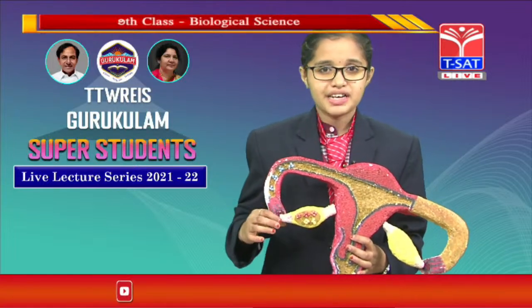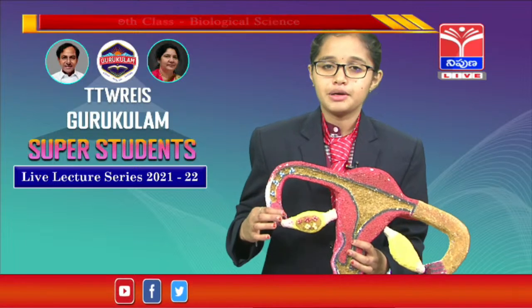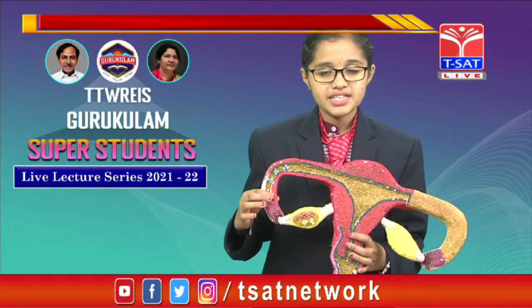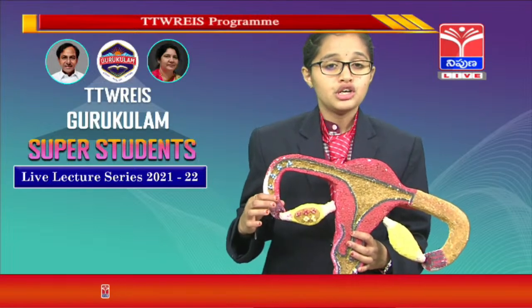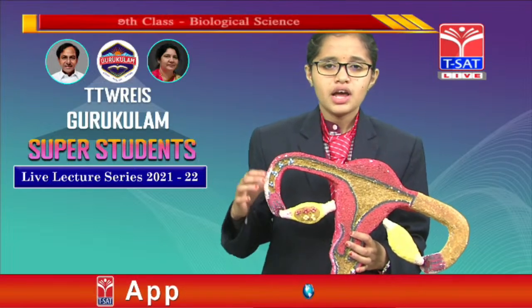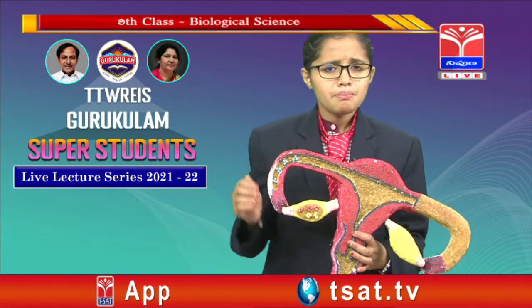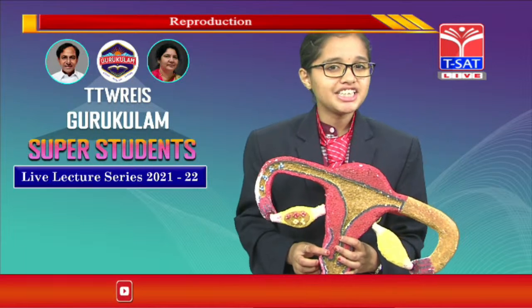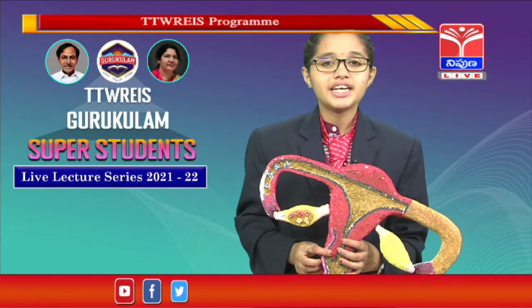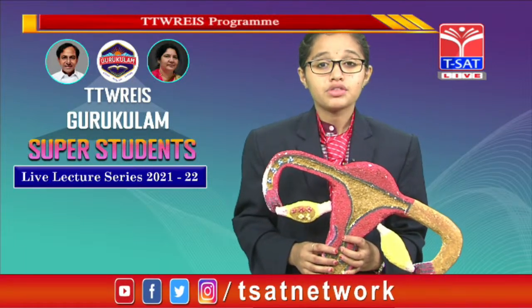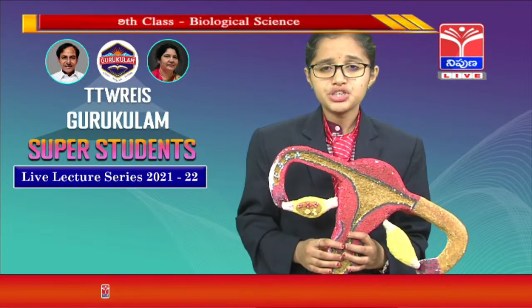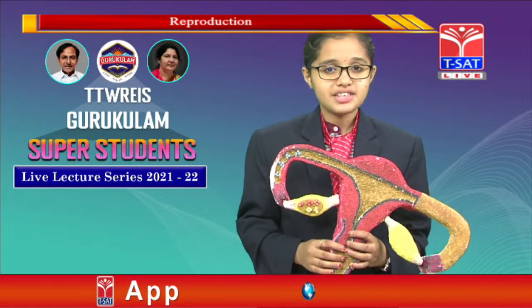Yes, these finger-like projections are called fimbriae. The fimbriae help to hold the ovum released and also help to sweep it to the tubes present ahead to the uterus. But why does the ovum require the sweeping activity? Can't it travel on its own? No, it can't. Unlike the motile sperm, the ovum is non-motile. It cannot move, so it has to be pushed or swept by some other cells.